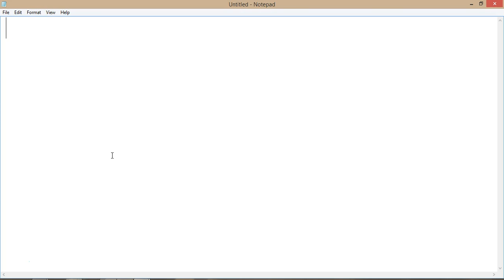We can say there are three types of variables in Java. What are those three types? One is the local variable, second one is the instance variable, and third one is the static variable. So I'll explain you this using the code directly. First we'll see how to declare the variables. Okay, variable program.